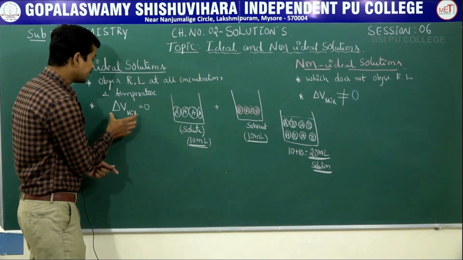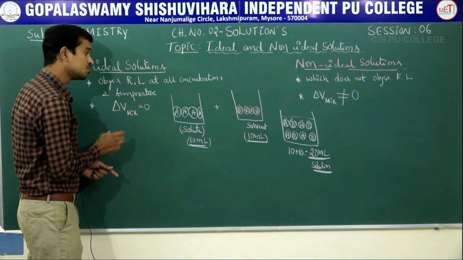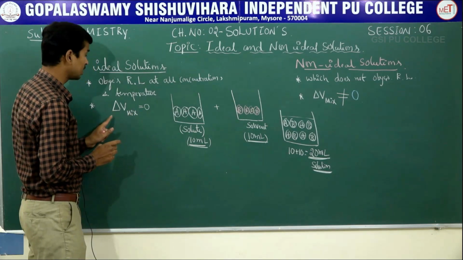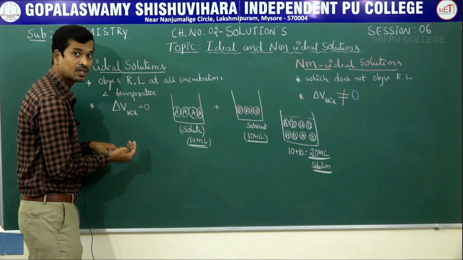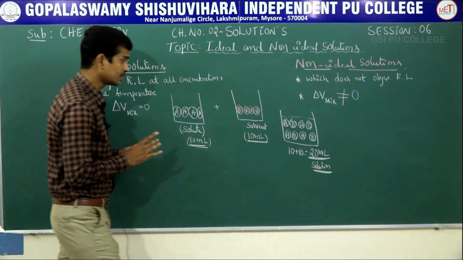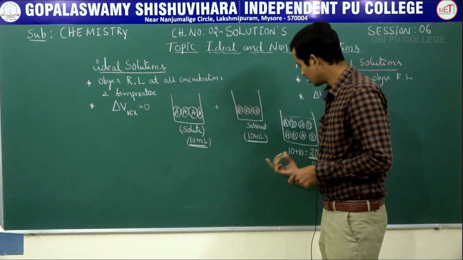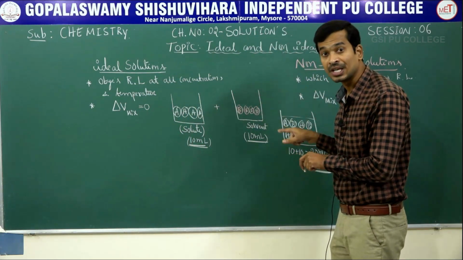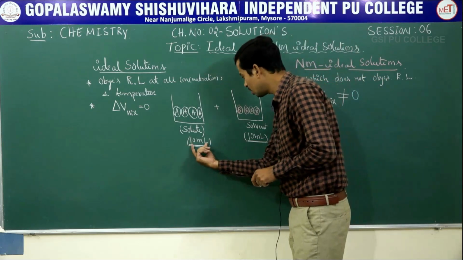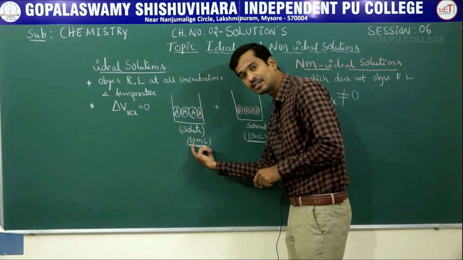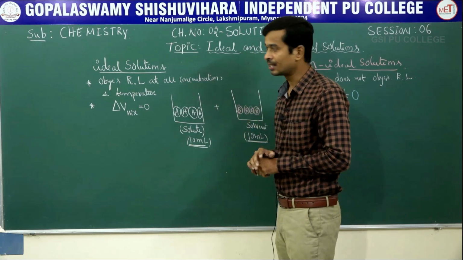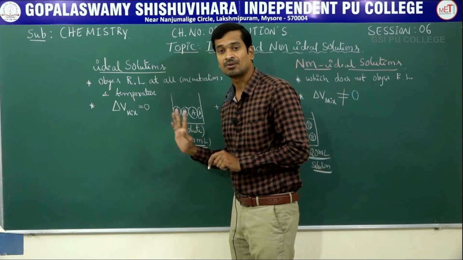That is, delta V mixing is equal to 0. Clear? The total volume of the solution cannot exceed the sum of the volumes of solvent and solute. That is, delta V mix is equal to 0.